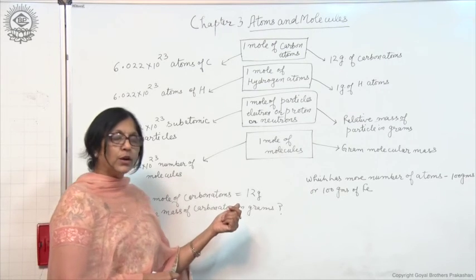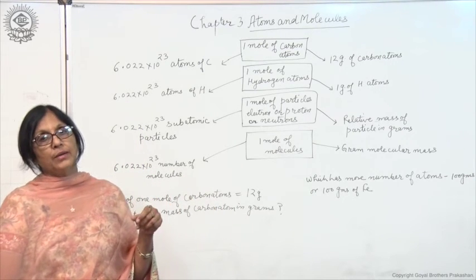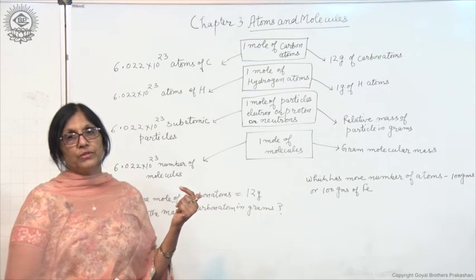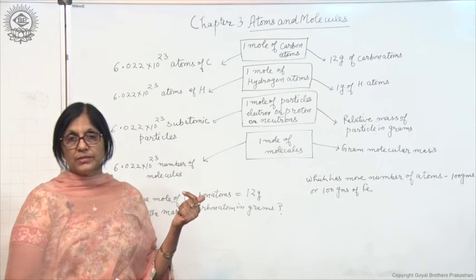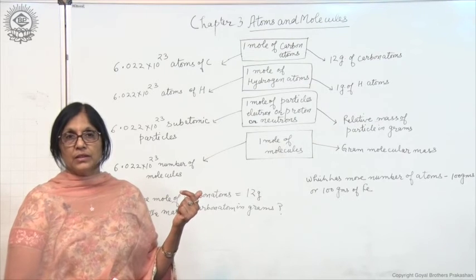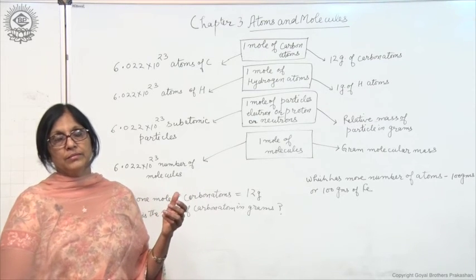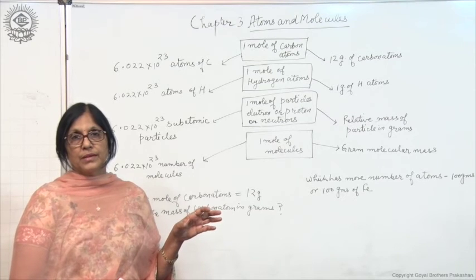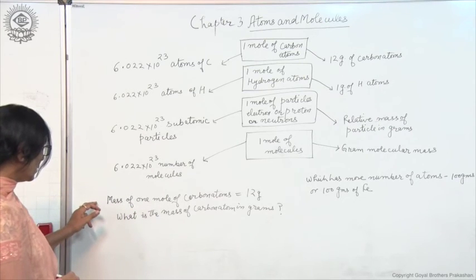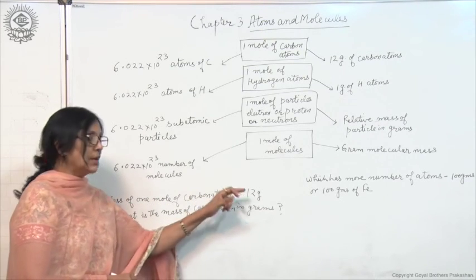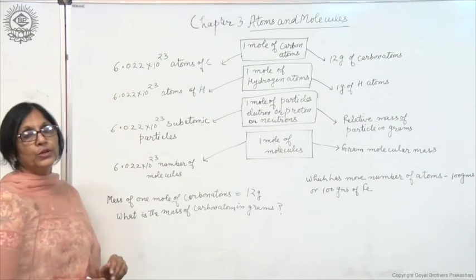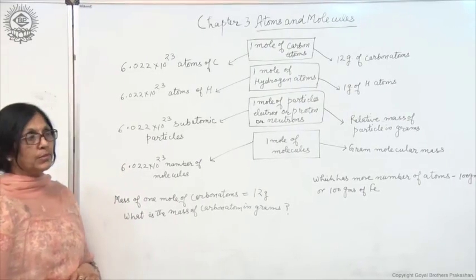Now, can we find out the mass of any atom in grams from all this information which we know? The answer is yes. Think about it. Yes, you can calculate the mass of any atom in grams from this information. So let us do one calculation. You all know that the mass of 1 mole of carbon atoms is equal to 12 grams, and it is the mass of 6.022 into 10 raised to the power 23 carbon atoms.